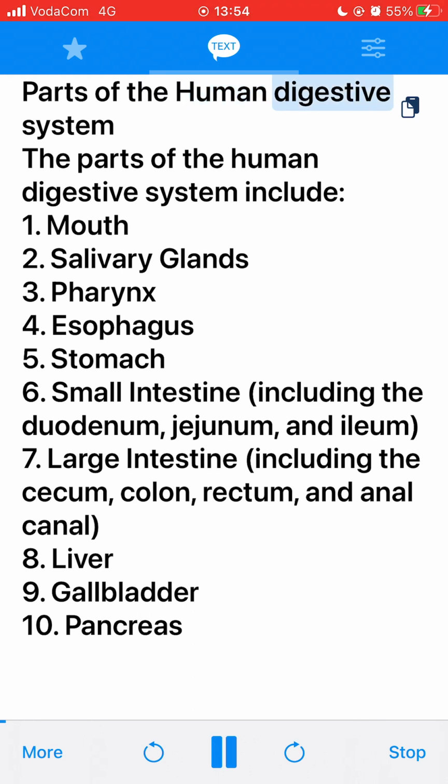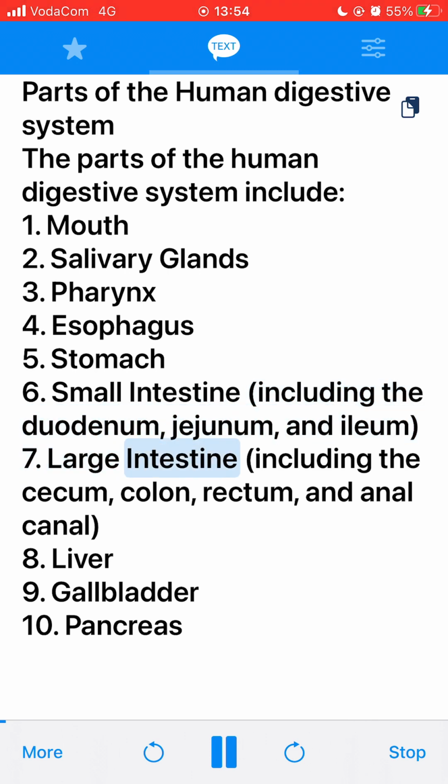Parts of the human digestive system. The parts of the human digestive system include: 1. Mouth. 2. Salivary glands. 3. Pharynx. 4. Esophagus. 5. Stomach. 6. Small intestine, including the duodenum, jejunum, and ileum.